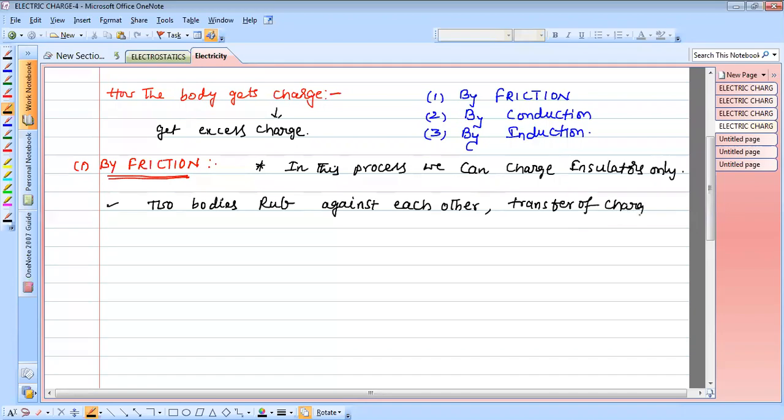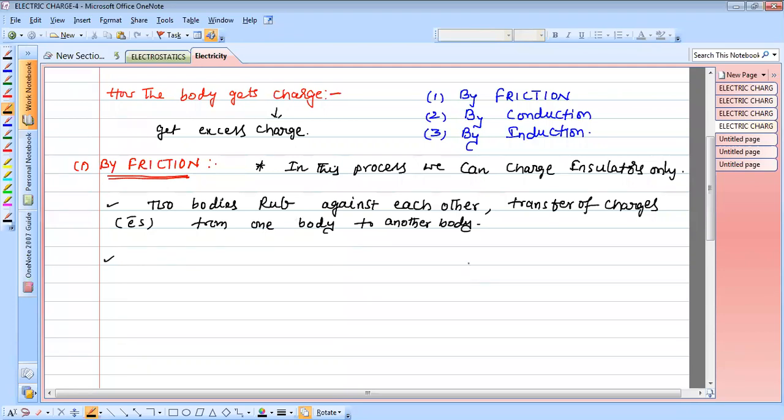Why am I stressing the point here? Only electrons transfer, protons are bound to the nucleus. Transfer of charges, that is nothing but electrons, from one body to another body.